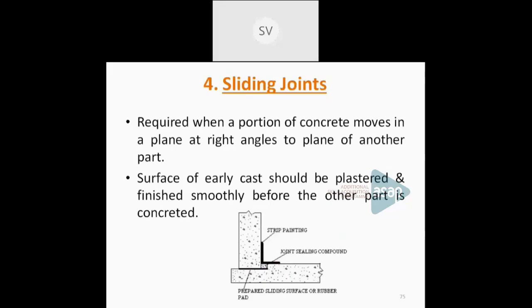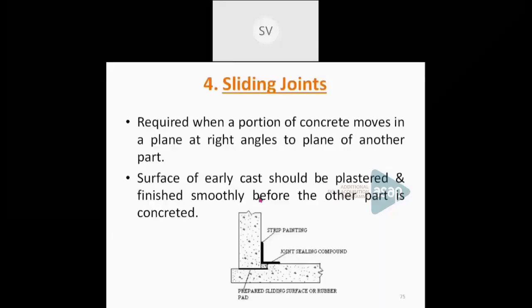That has to be taken care of by means of an expansion joint. Then the contraction joint is mainly provided to reduce the shrinkage effect. And sliding joints are used if the different components are to be moved with respect to each other at right angles. Now the next topic is prefabricated construction.